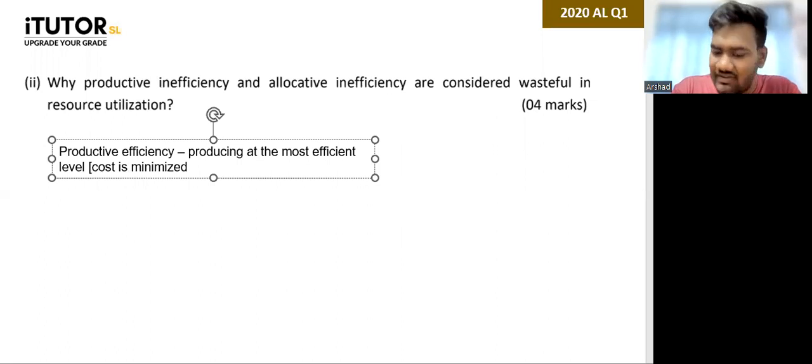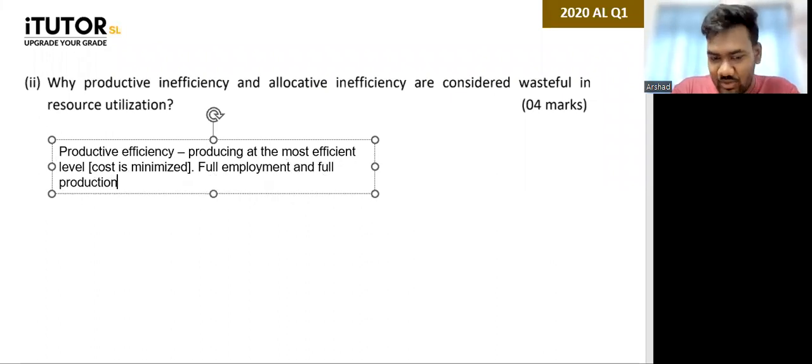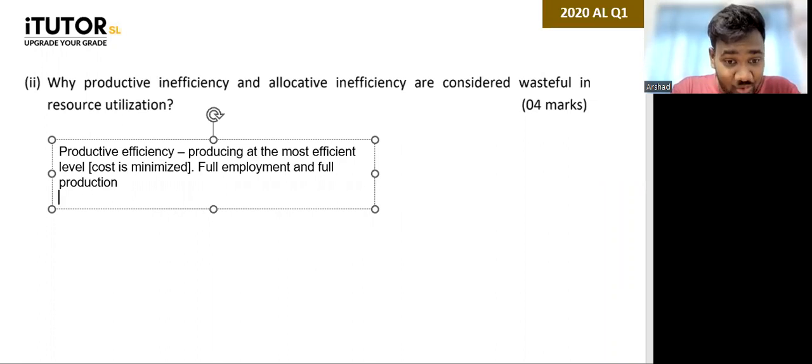Okay, that's productive efficiency. So then in that you have full employment and full production. I'll explain and then I'll copy and paste the answer directly without wasting time typing.